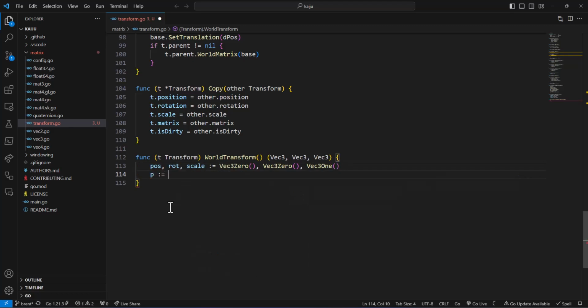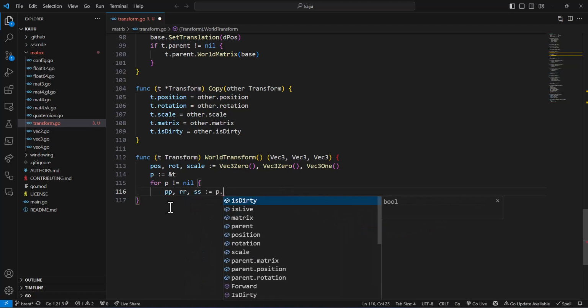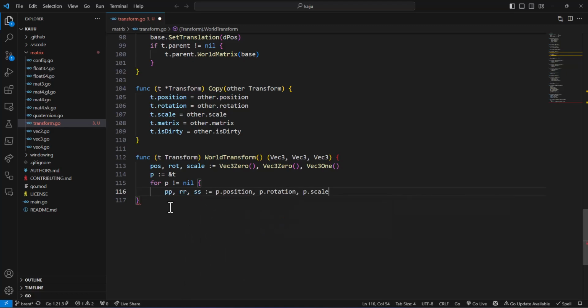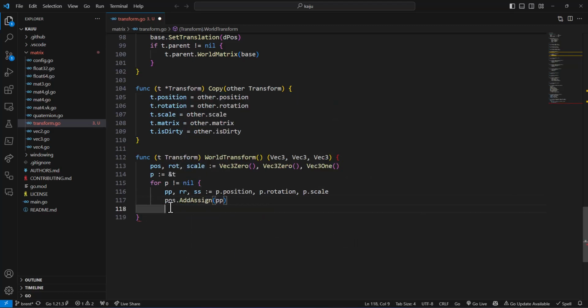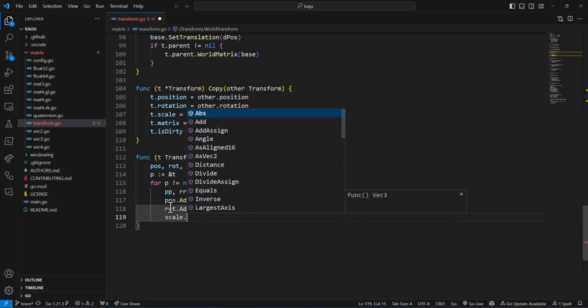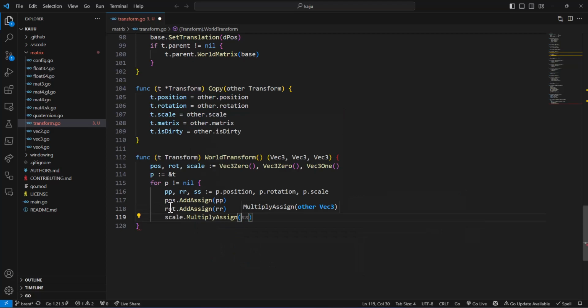Okay, p is equal to the reference of t, and then for p is not nil, pp, rr, ss is equal to p.position, rotation and scale. pos.addAssign, rot.addAssign, and then scale.multiplyAssign, ss. p equals the parent, and then we're going to return position, rotation, scale.